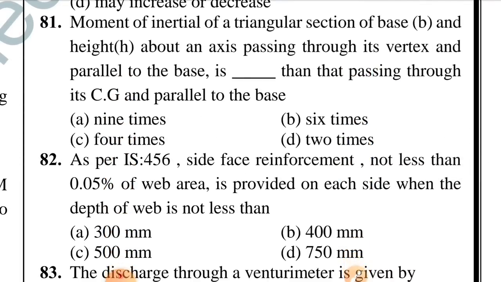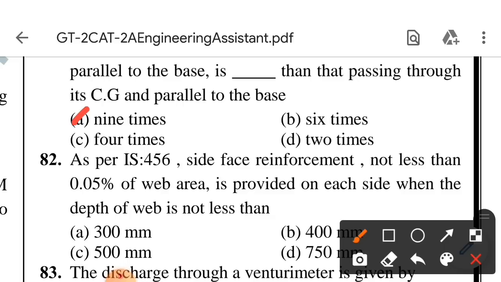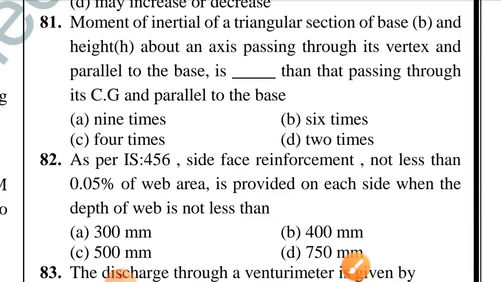Question number 81. Moment of inertia of a triangular section of base B and height h about an axis passing through its vertex and parallel to its base is dash than that passing through its CG and parallel to its base. Option A is correct, 9 times. Question number 82. As per IS 456, side face reinforcement not less than 0.05% of web area is provided on each side when the depth of web is not less than. Option D is correct, 750 mm.